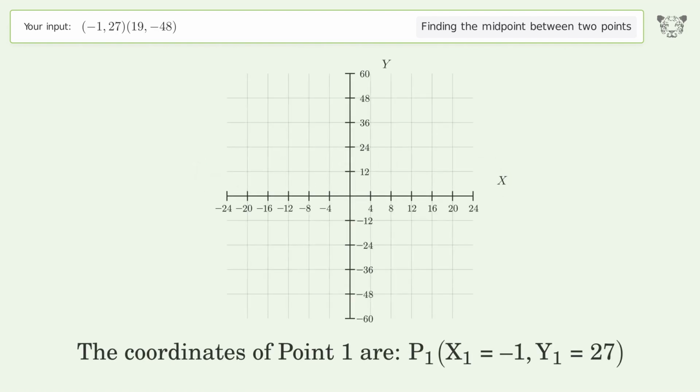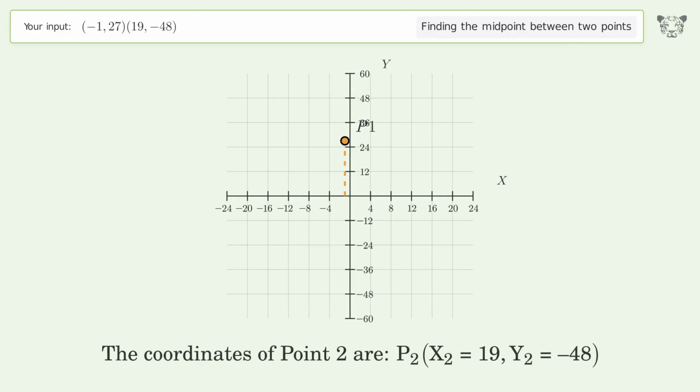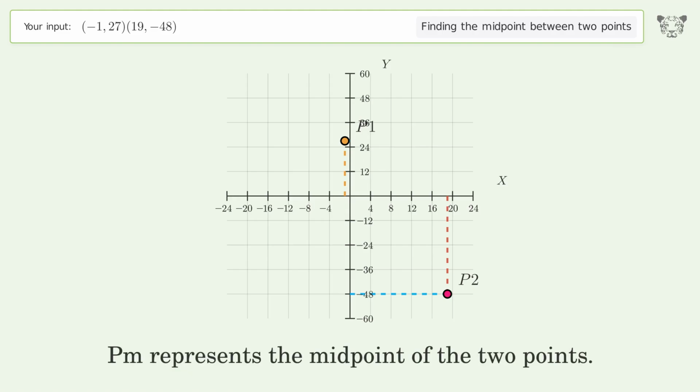The coordinates of point 1 are, x1 equals negative 1, y1 equals 27. The coordinates of point 2 are, x2 equals 19, y2 equals negative 48. PM represents the midpoint of the 2 points.